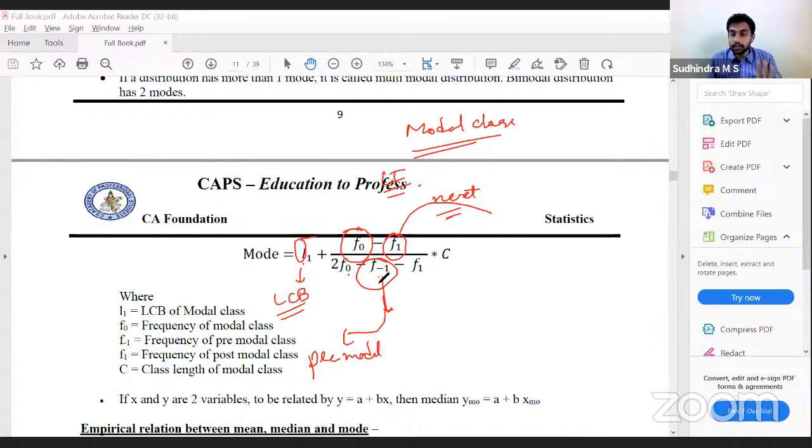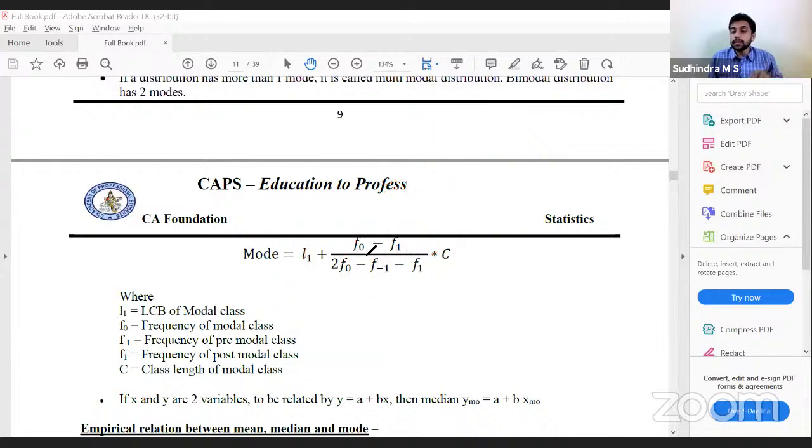Cumulative frequency will not be used here. Then C remains the same, the class interval. So the formula will be L1 plus (F0 minus F1) divided by (2F0 minus F minus 1 minus F1) into C. Then the same property of change of scale and change of origin applies: if y is equal to a plus bx, then y mode is equal to a plus b into x mode.